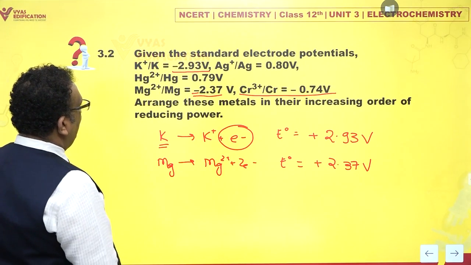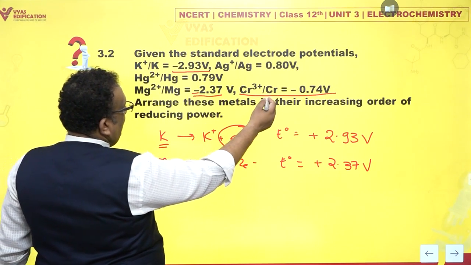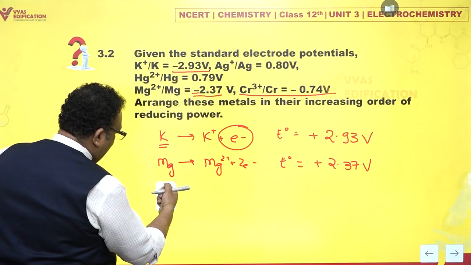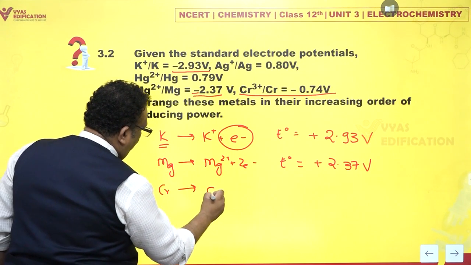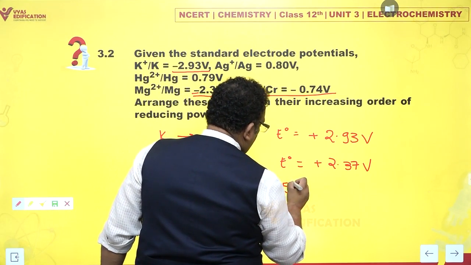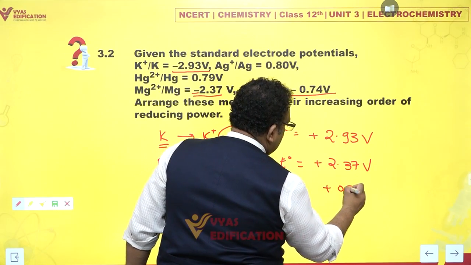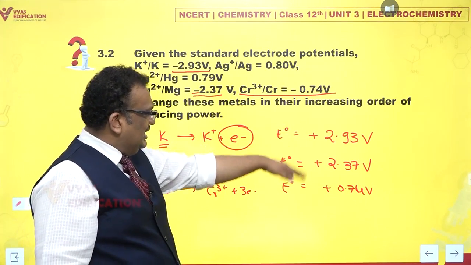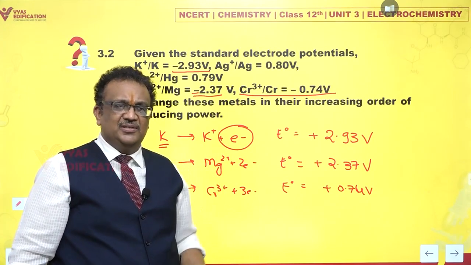Now, what about others? Well, let me pick chromium. Chromium metal, if it forms Cr3+ plus 3 electrons, this E0 looks like plus 0.74 volts, which, although it is much lesser than the other ones, is positive.